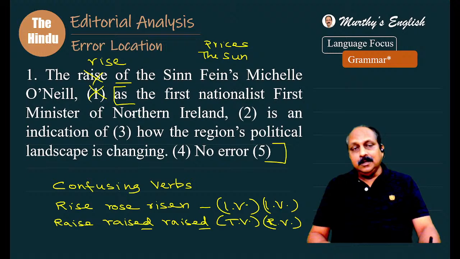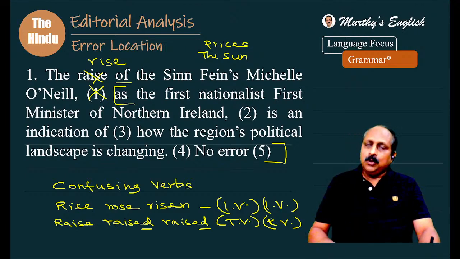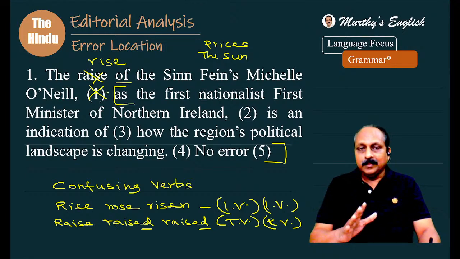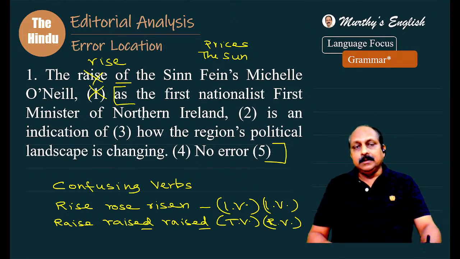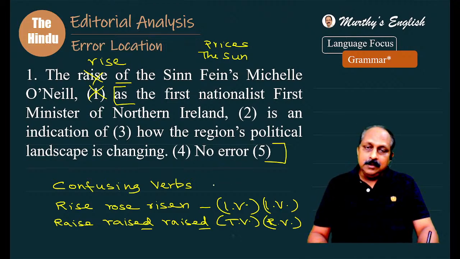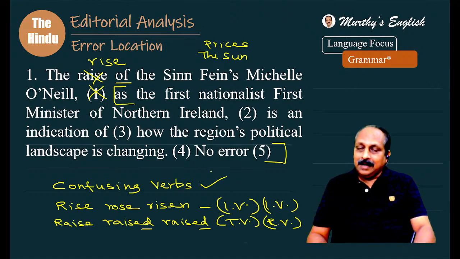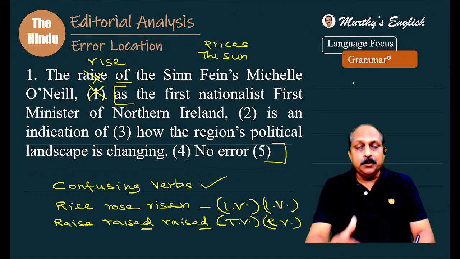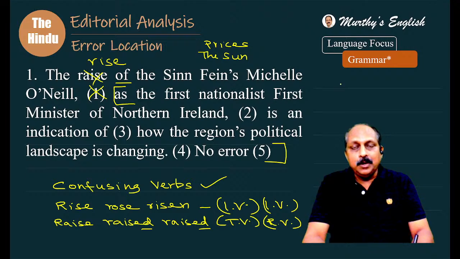A sentence like this, you have to read. You don't have to read the complete sentence. First part, you have to know for sure. There's an error. Then what happens? With immense confidence, you can go to the next one. So, what is this question about? It is about confusing verbs. In this context, you have to recollect. If you are a smart learner, you have to recollect other confusing verbs. What are the other confusing verbs?